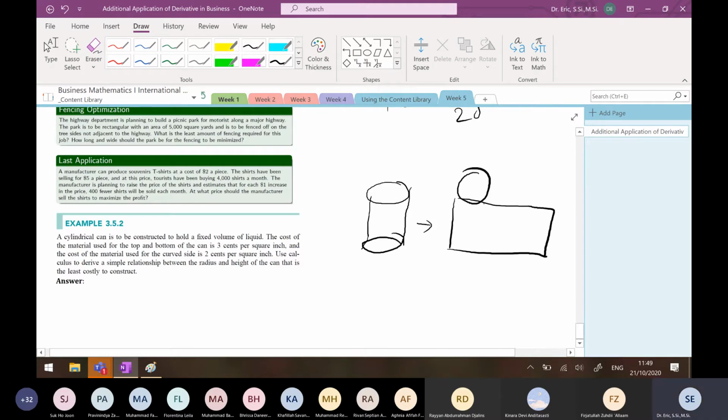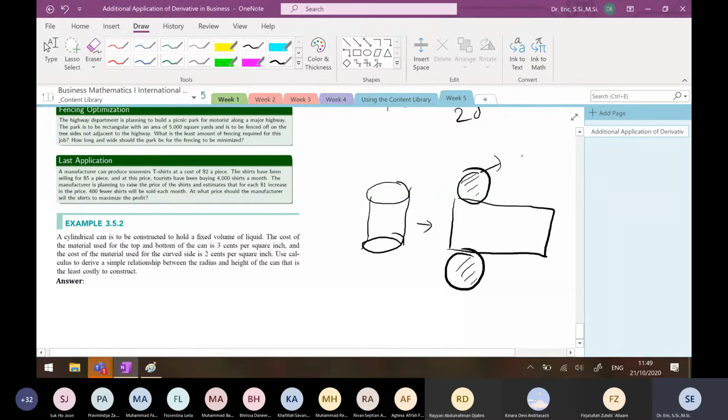Don't forget, this is a closed cylinder can because the cost of material is used for the top and bottom. So the top is used and the bottom is used. If I have an open cylindrical can, you don't have the top. This is a closed one, so you have the top and bottom.